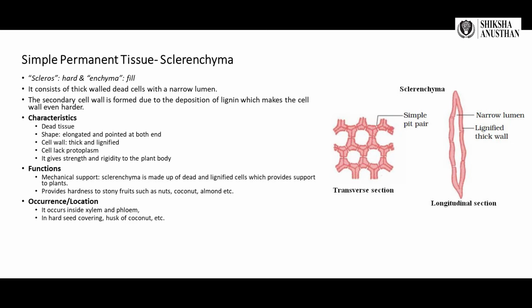Functions: it provides mechanical support. It is made up of dead and lignified cells which provide support to the plants. It provides hardness to the stony fruits such as nuts, coconuts, almonds, etc. Occurrence: it occurs inside xylem and phloem. It is also found in the hard seed covering, in the husks of coconut, etc.